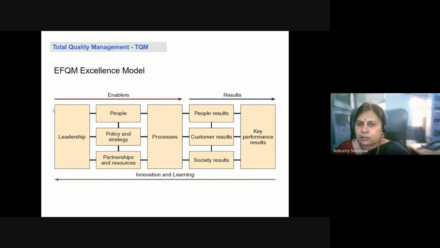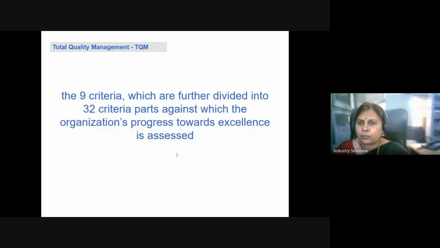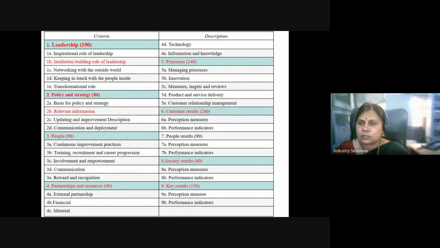Now, these enablers and results should be in such a way that it is going to enhance innovation. And then based upon the results, we learn and then we try to improve upon. So we can see there are 9 criteria and 32 sub criteria. So what are those sub criteria? We shall be discussing in detail under each one of these criteria.